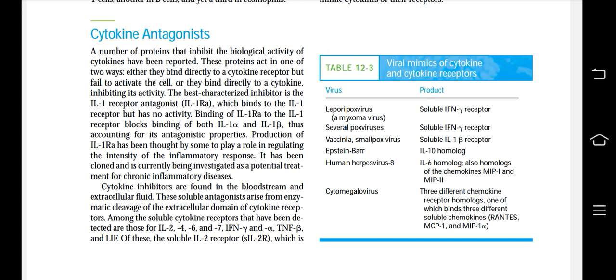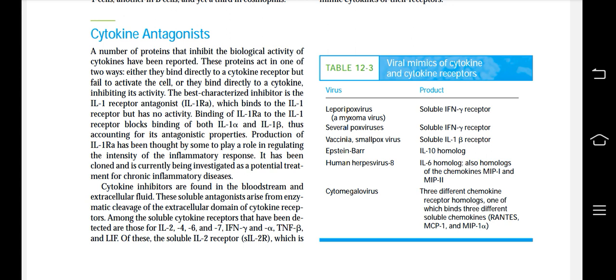And cytokine inhibitors are found in the bloodstream and extracellular fluid. These soluble antagonists arise from enzymatic cleavage of the extracellular domain of cytokine receptors. Among the soluble cytokine receptors that have been detected are those for IL-2, 4, 6, 7 and IFN gamma and alpha, TNF beta and LIF.